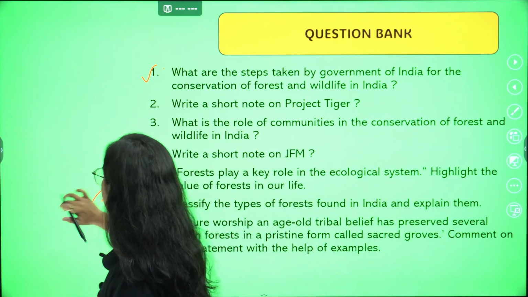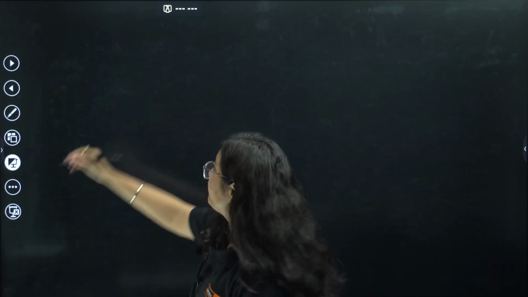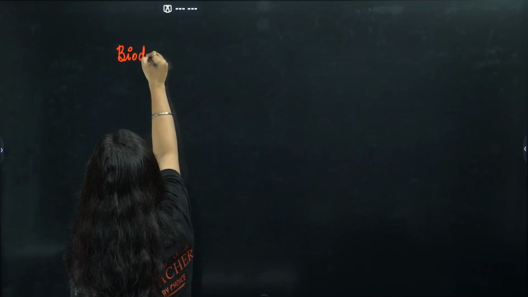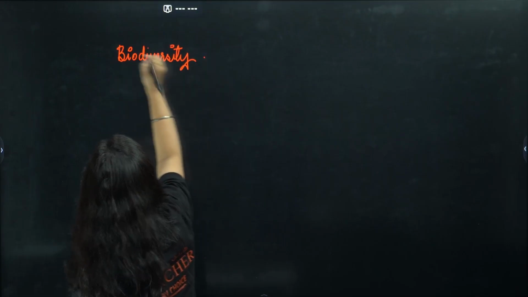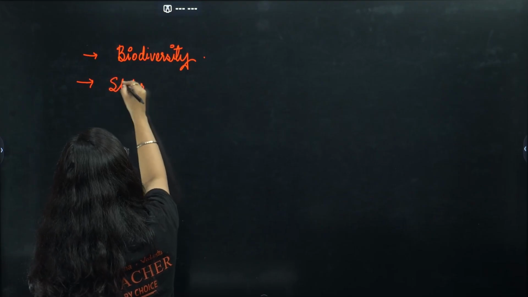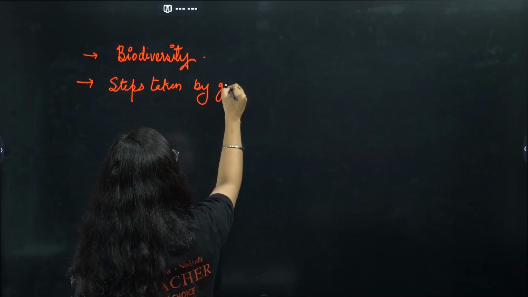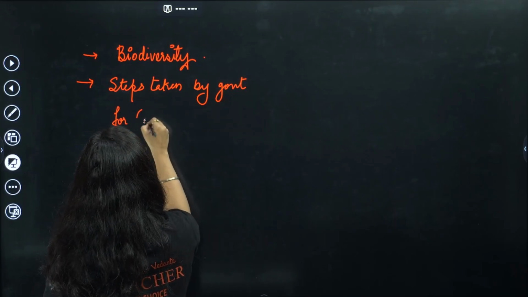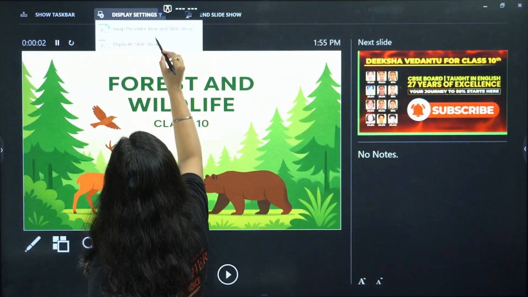Before ending, I want to tell you the topics we covered here. We started particularly with biodiversity, biodiversity as an introduction. Then we moved with the steps taken by government for conservation.